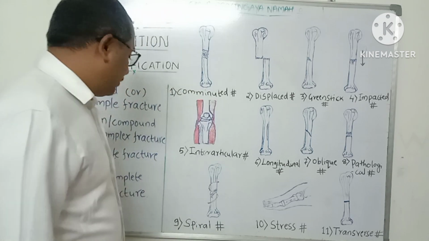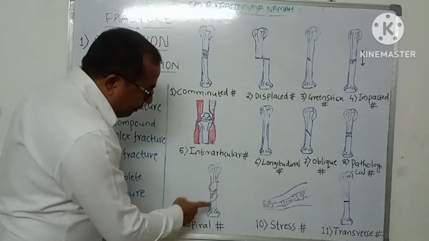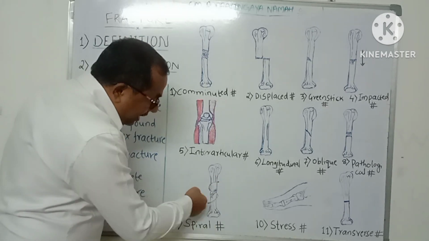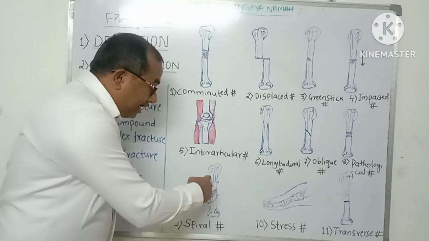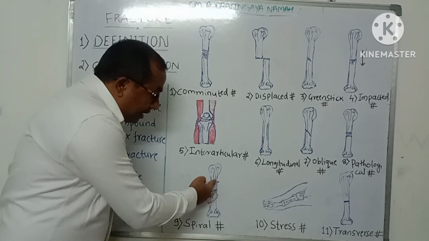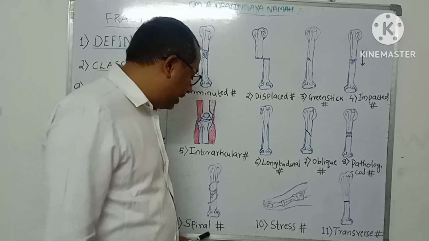Next one is spiral fracture. It is a break in the continuity of the bone in which the fracture line runs spirally along the shaft of the bone. So that is known as spiral fracture.